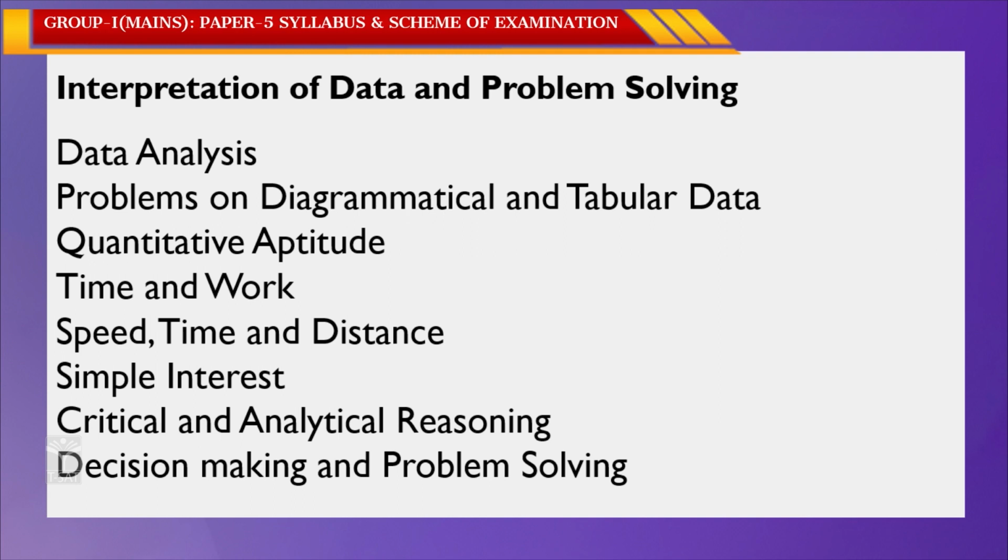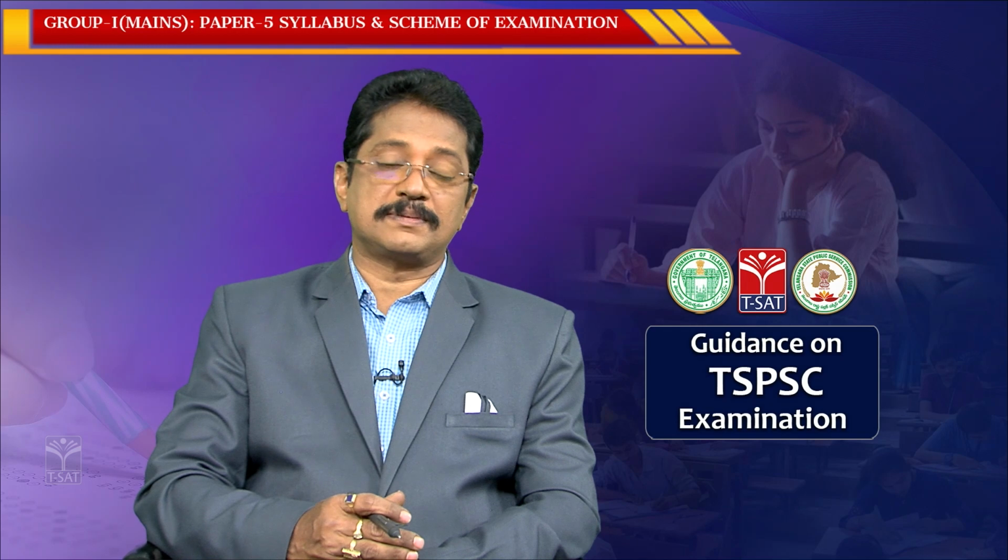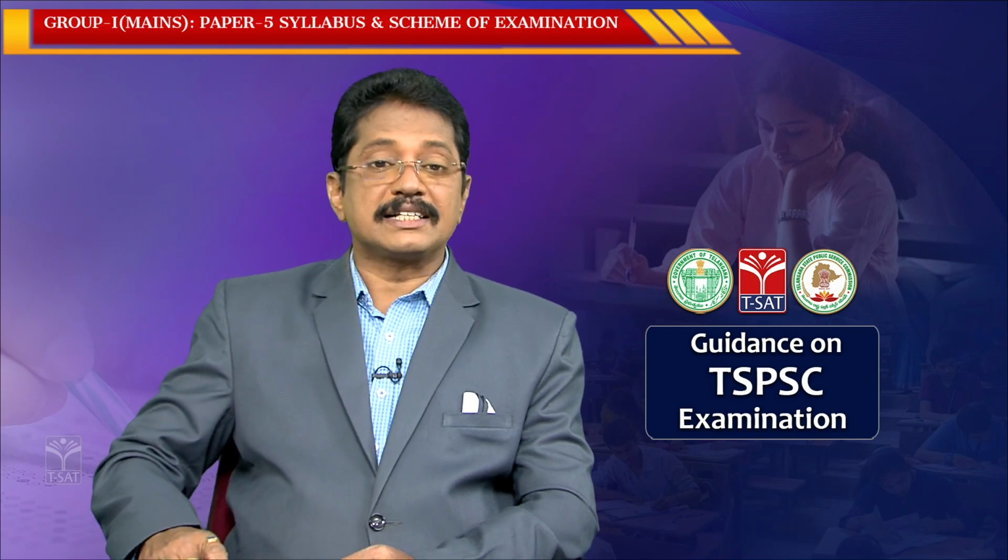The fifth one is, of course, time and work, speed, time and distance, simple interest, compound interest, critical and analytical reasoning, decision making and problem solving. These are the various concepts in the interpretation of data and problem solving. We will discuss what data analysis is and what the sub-concepts in each one are, concept-wise.